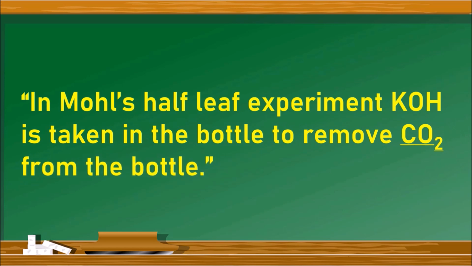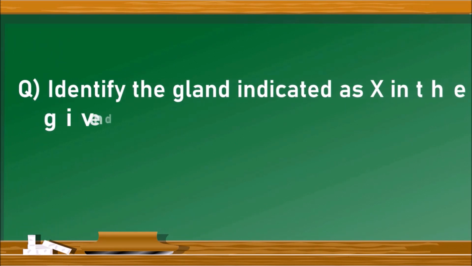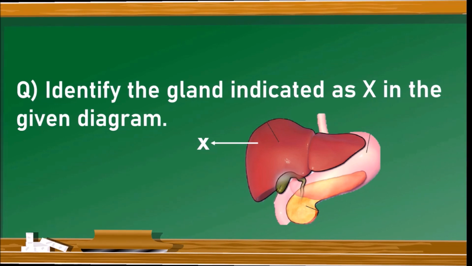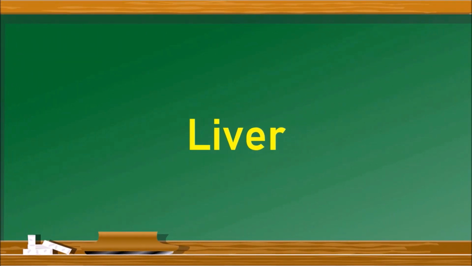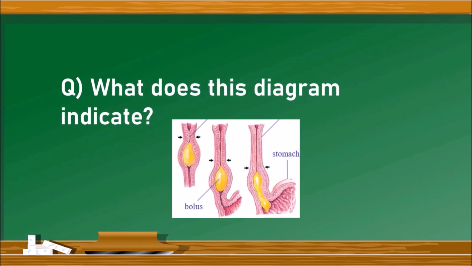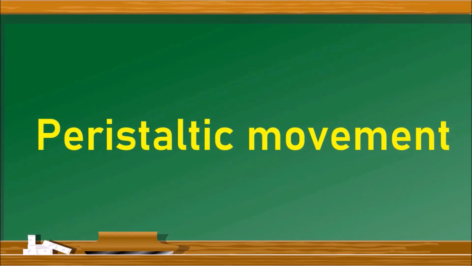The next question is, identify the gland indicated as X in the given diagram. In this diagram, there is a gland which is indicated as X. We have to name it. This gland is named as liver. The next question is, what does this diagram indicate? This diagram indicates the peristaltic movement in esophagus. We can just write the peristaltic movement.